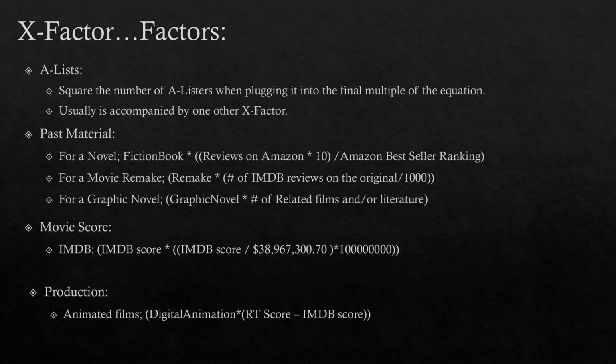If the X factor for the movie is the score or the rating for IMDb, you take the IMDb score of the film, multiply that by the film's IMDb score divided by the corresponding value for the IMDb, which is 38.9 million, and then you multiply that by 100 million. If it's in the production, for example, animated films like Disney animated movies, you take the digital animation corresponding value, multiply that by the Rotten Tomato score minus the IMDb score.